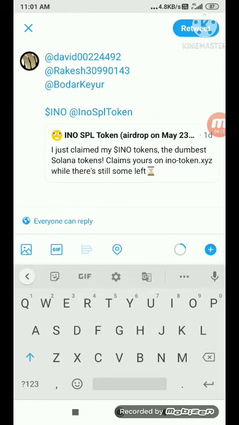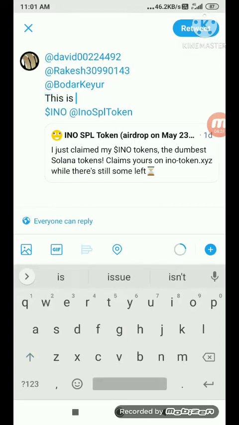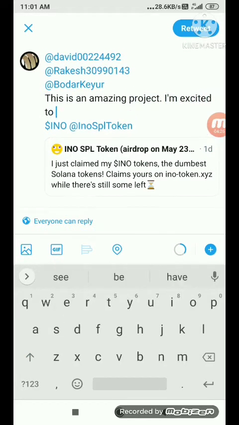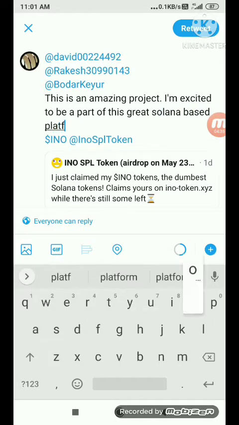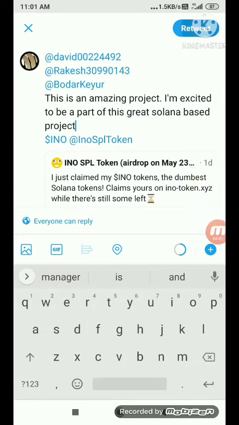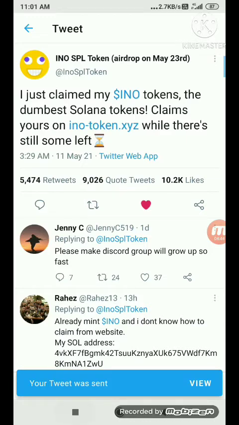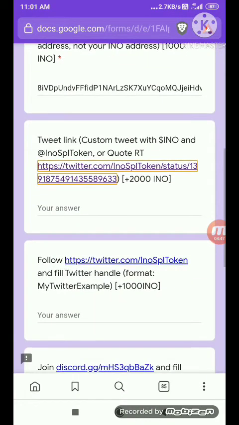After you tag 3 friends and paste both $INO and @INO SPL token, you just need to type anything like this. So this is an amazing project. After you type, you need to click on retweet. So your tweet has been done now. You just need to go back and see, you have to submit your tweet link with this.